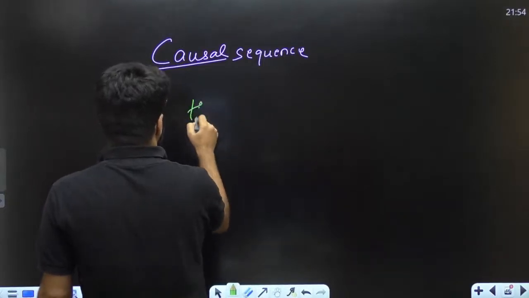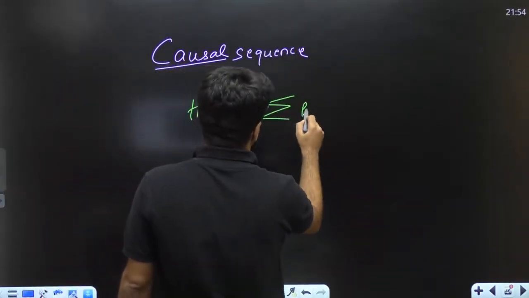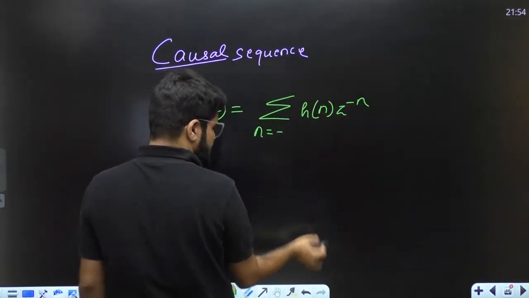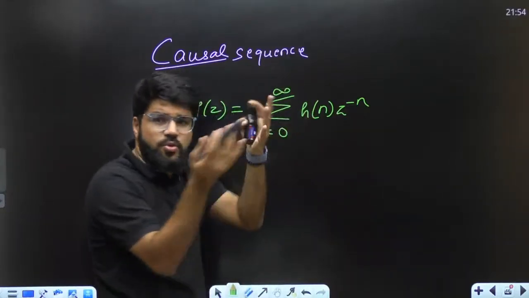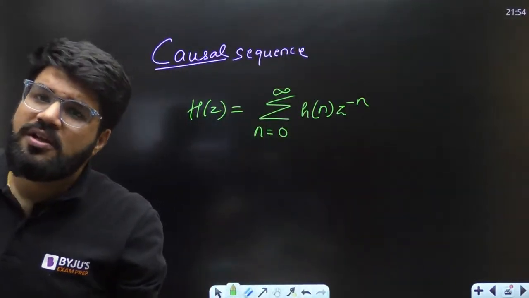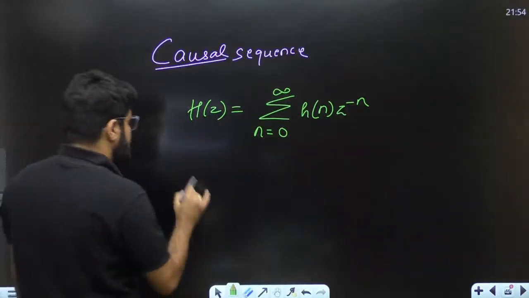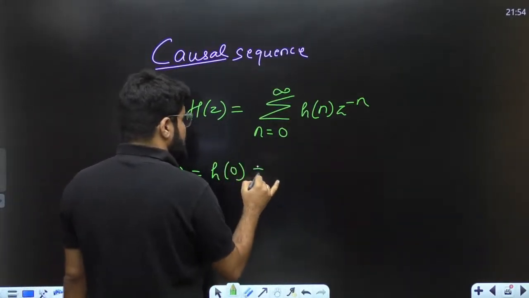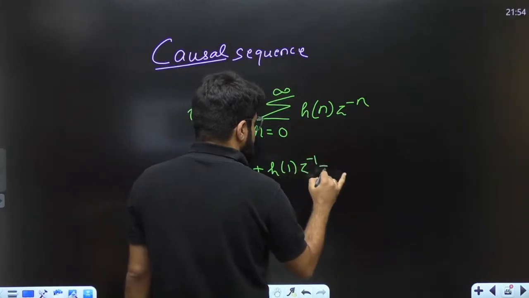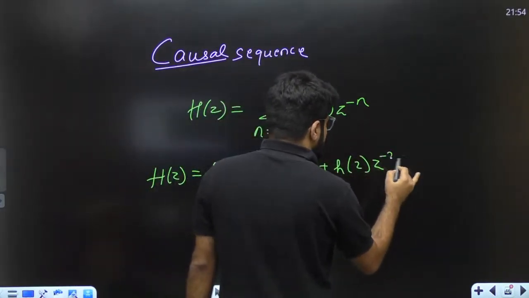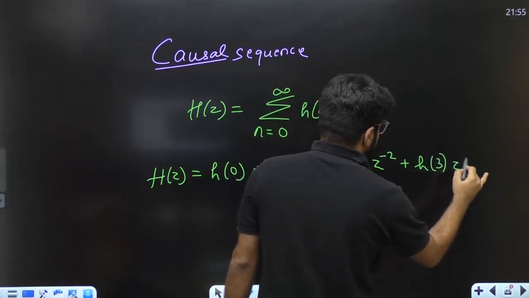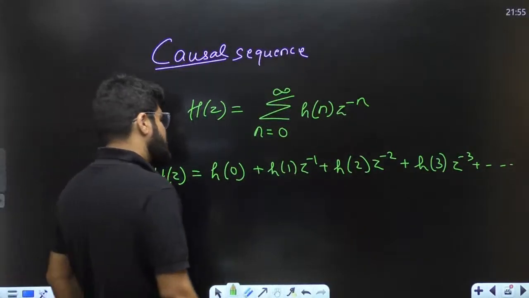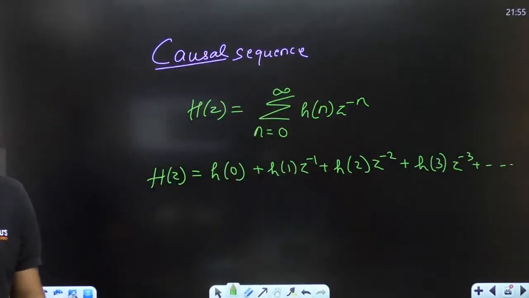X of z, or let me write it like this, the z transform H of z is summation h of n z raised to the power minus n. In general, the limit is minus infinity to infinity, but for causal it starts only after n equal to 0. So for causal the limits are 0 to infinity. When I open this, this is going to be h0 plus h1 z power minus 1 plus h2 z power minus 2 plus h3 z power minus 3. Only negative powers of z are coming. And what does this negative power of z conclude?